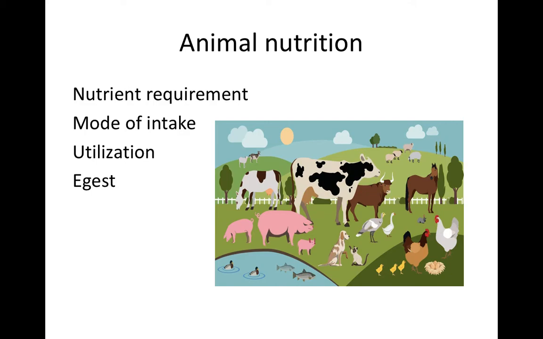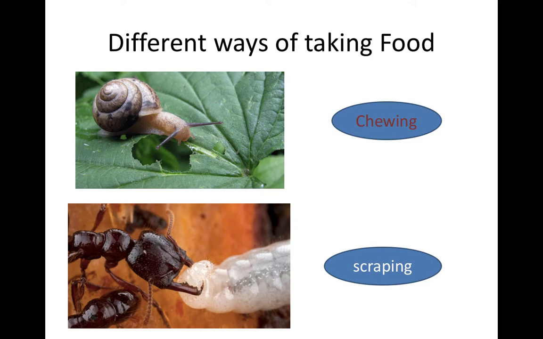As you know, for the nutrient requirement, the ultimate source is plants. So let us see the different ways of taking in food, or the mode of consumption of food, in a few animals. Firstly we have the snail. The mode of eating in the snail is chewing. The snail has thousands of microscopic teeth called the radula. With the help of the radula, snails usually consume leaves, as you find most snails in the garden.